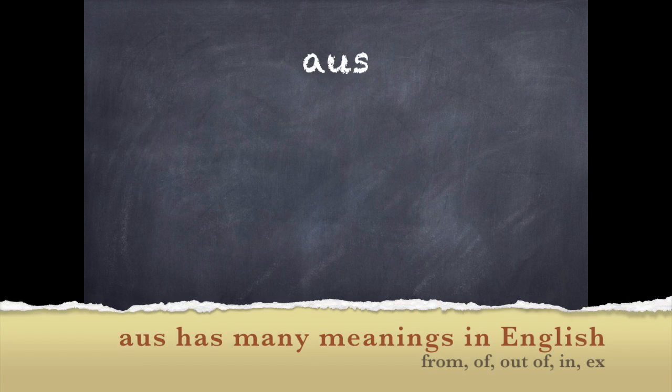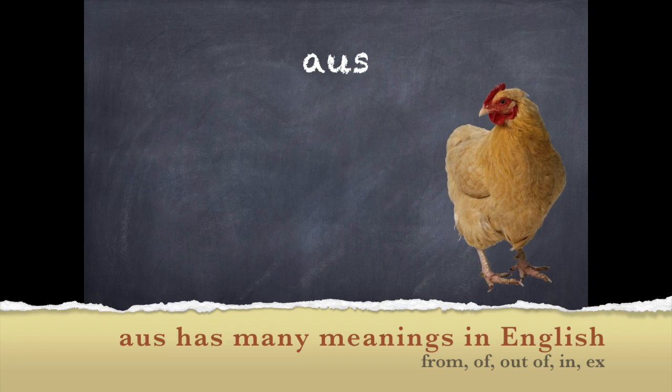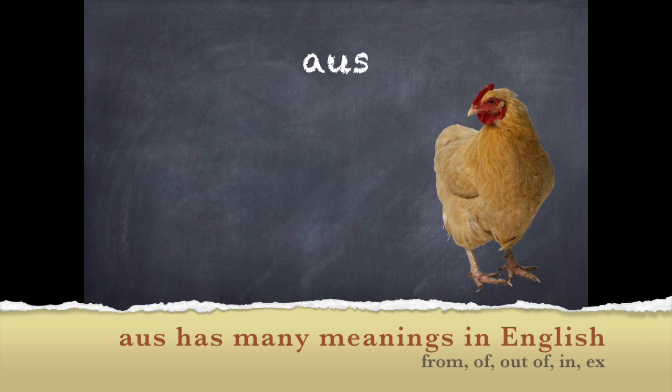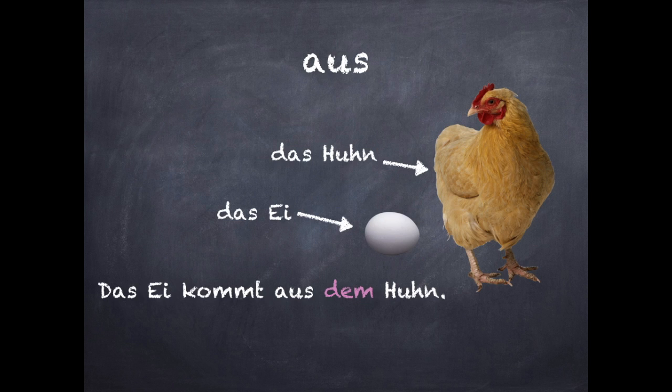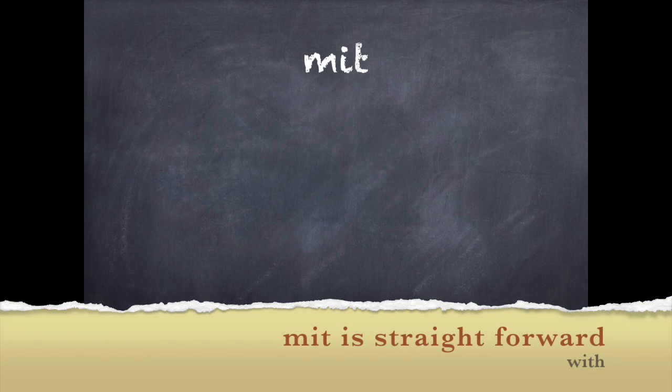Next one is aus, and aus has quite a few meanings that you see on the bottom. And we'll go with the example of the chicken and the egg again. So das Huhn is one element, and das Ei is our other element. And we're simply saying that the egg comes from the chicken, so das Ei kommt aus dem Huhn. So the aus requires the dem for the dative. So pretty straightforward. You don't even have to know what element we're talking about, just the preposition tells you.